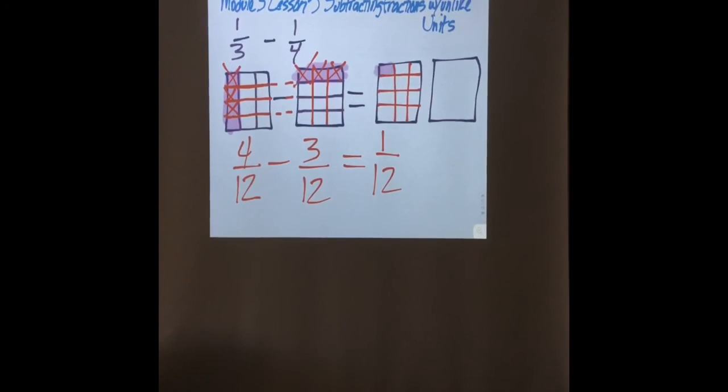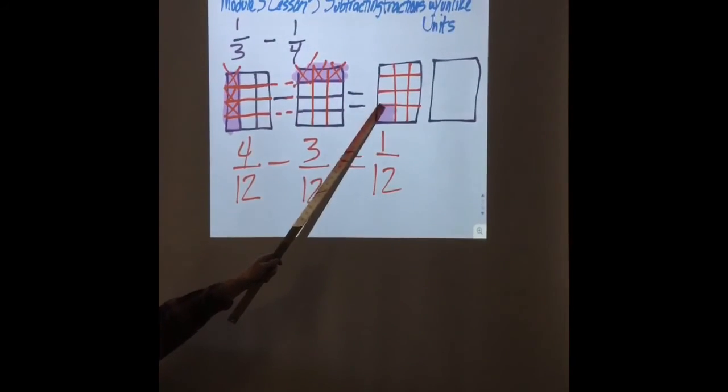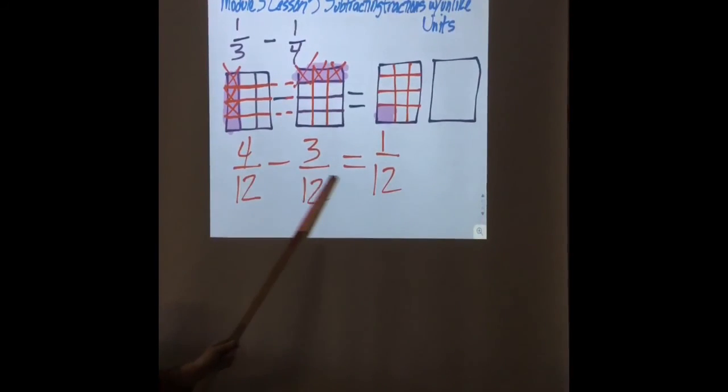So I can shade this one in if I like, or if you want to just carry it over and say it's this one on the corner, so I'm going to shade that one on the corner in, that's fine. So I have 1/12, don't I? So I showed you in a drawing, and I also showed you mathematically in a, what's this called? An algorithm. Okay? Are you with me?